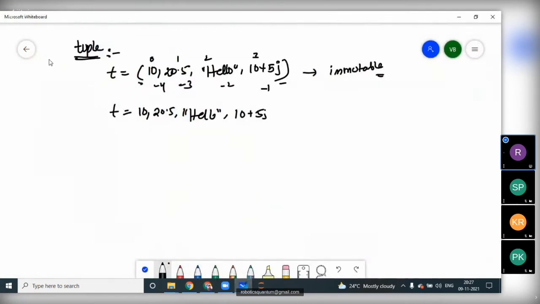The next data type we have is the set data type. So what is the set data type here? Set is similar to list and tuple. It's also a collection of heterogeneous objects which are enclosed between curly braces.